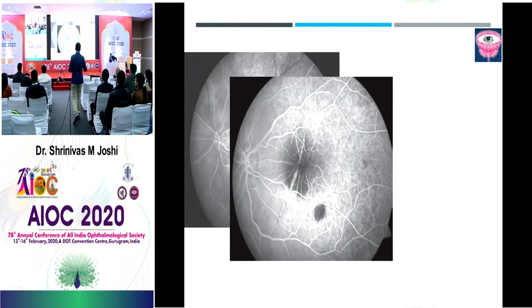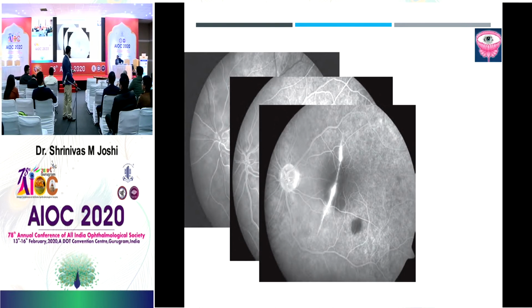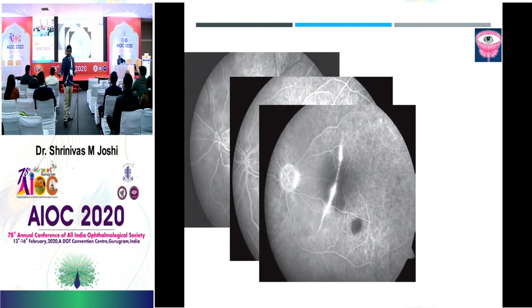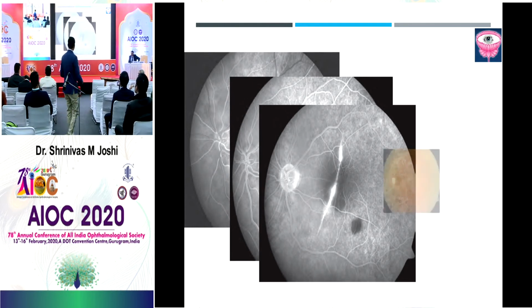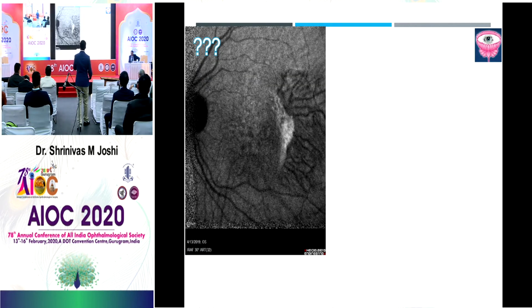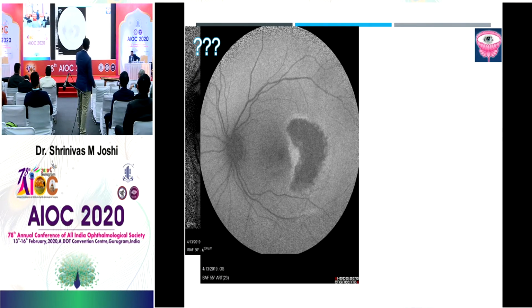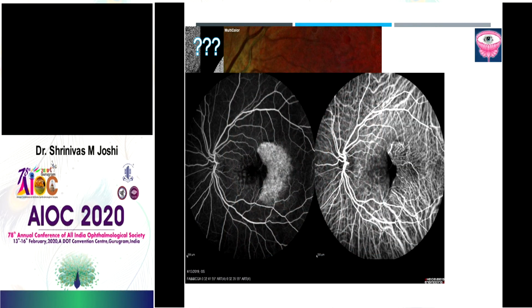Last one, sir. What is this? Quickly. Very good. Choroidal rupture because of trauma causing transmitted hyperfluorescence. So this is along with the macular hole here. Now this last one, what is this? Quickly.